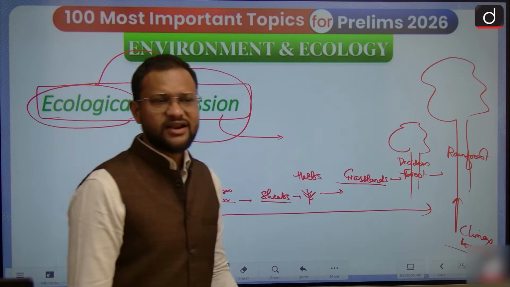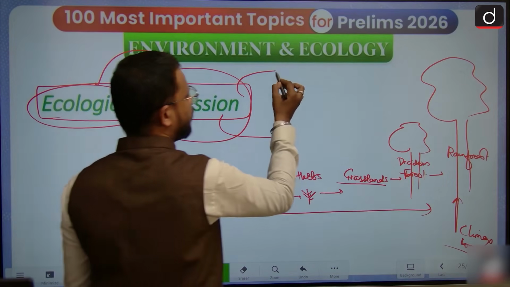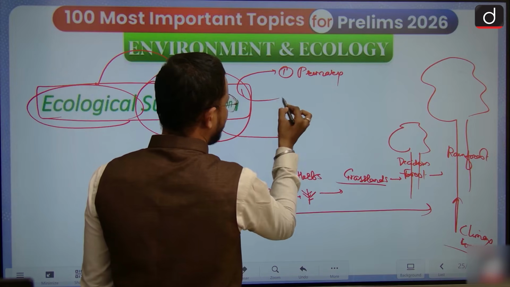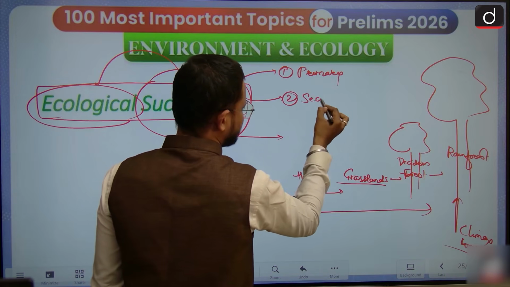So guys, there are two types of ecological succession: one is primary and the second is secondary succession.